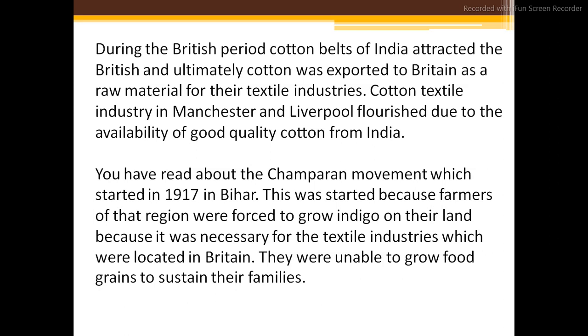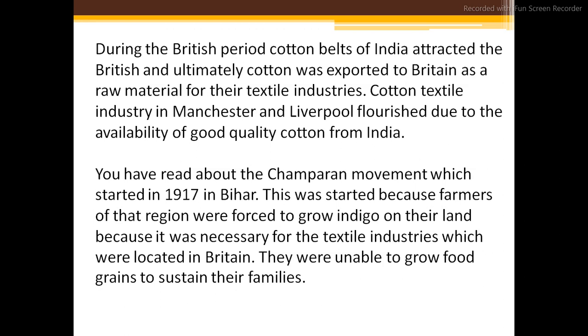Next, cotton textile industry merchants in Liverpool flourished due to the availability of good quality cotton from India. So the raw material was sent from here to there. You have read about the Champaran movement, which was started in 1917 in Bihar. Soon you are going to discuss all this in the chapter Nationalism in India in history. Your sir will discuss all these movements.